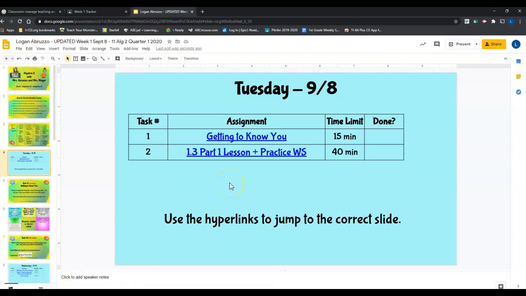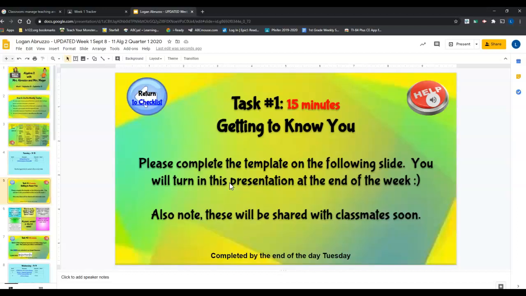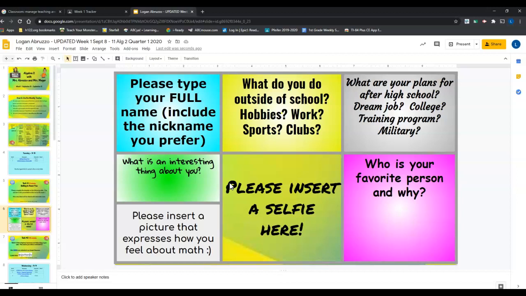All right, I'm not going to use the hyperlinks going through this with you guys. I'm just going to simply scroll from slide to slide. So there's your Tuesday's activities with links if you need to get there. Otherwise, you can just move forward. Task 1, 15 minutes, tells you what to do, and this is what you need to actually fix.